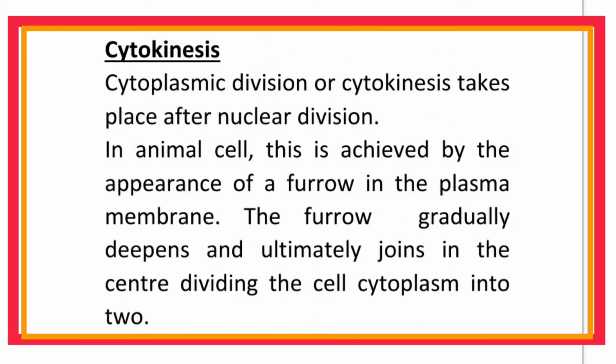Cytokinesis. Cytoplasmic division or cytokinesis takes place after nuclear division. In animal cells, this is achieved by the appearance of a furrow in the plasma membrane. The furrow gradually deepens and ultimately joins in the center, dividing the cell cytoplasm into 2.